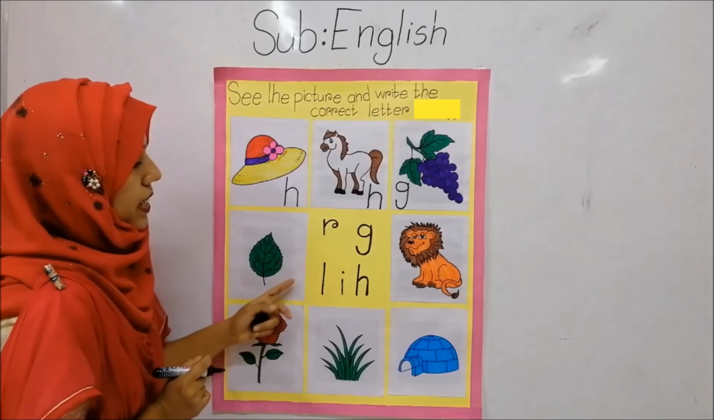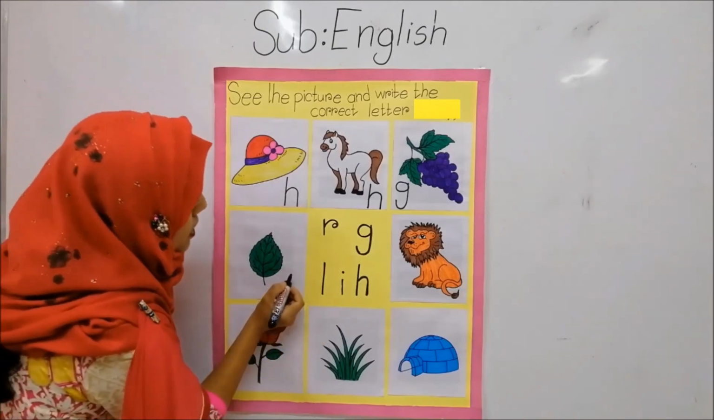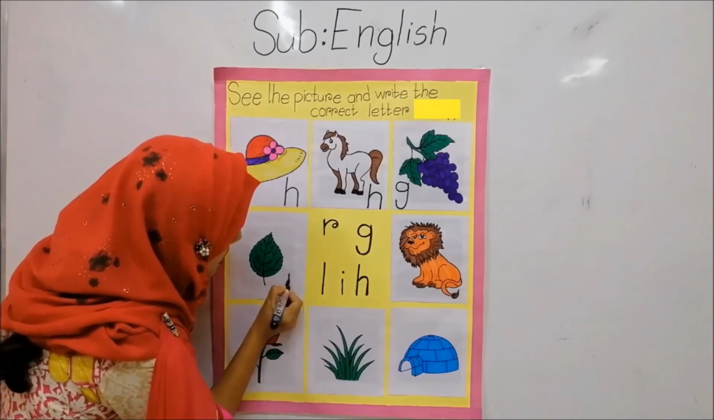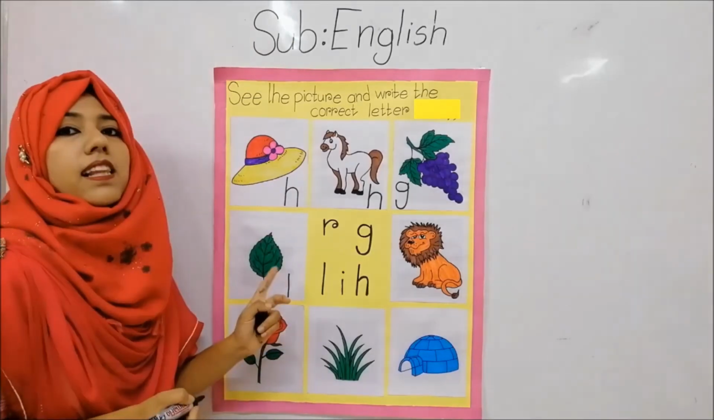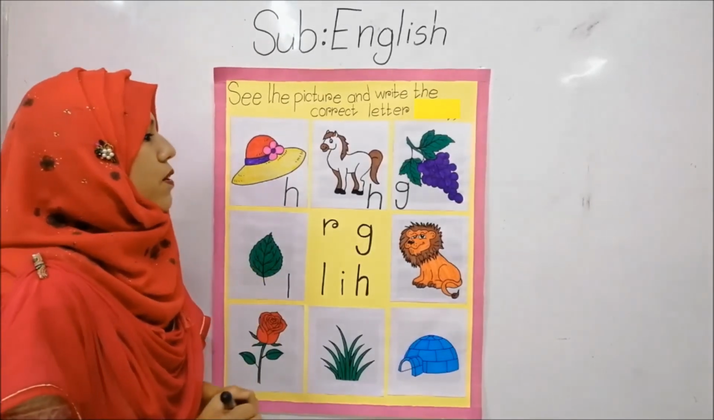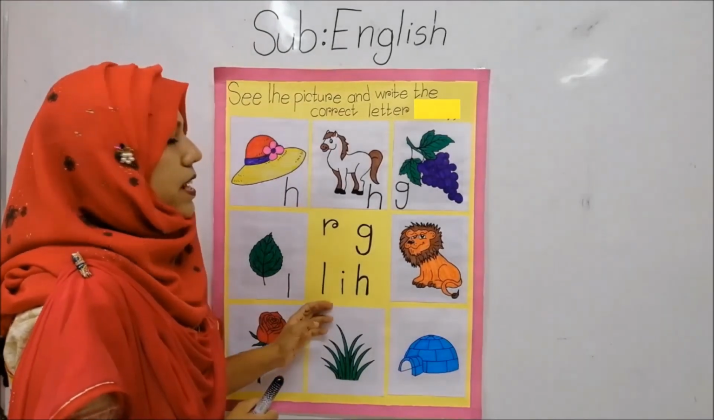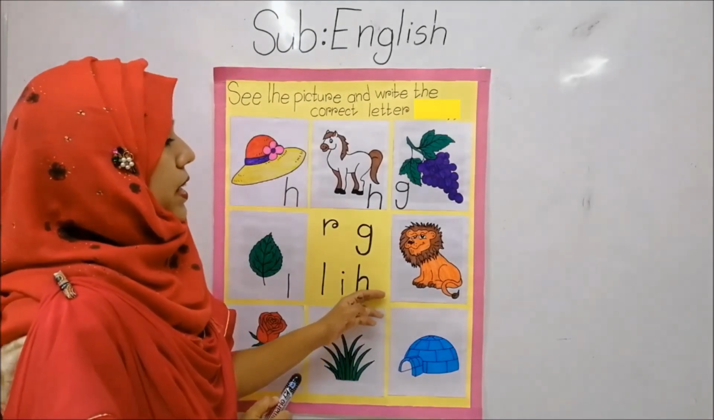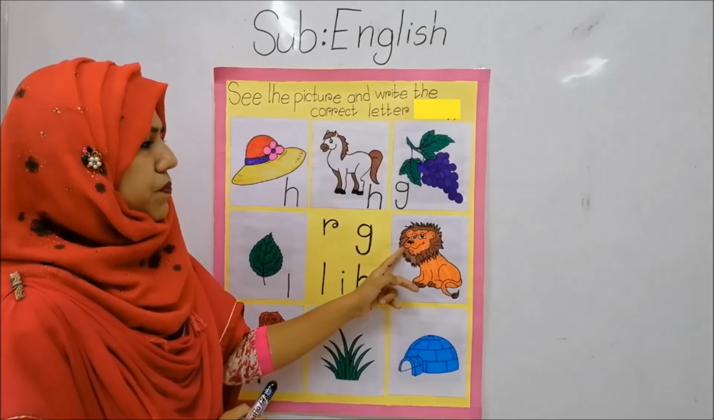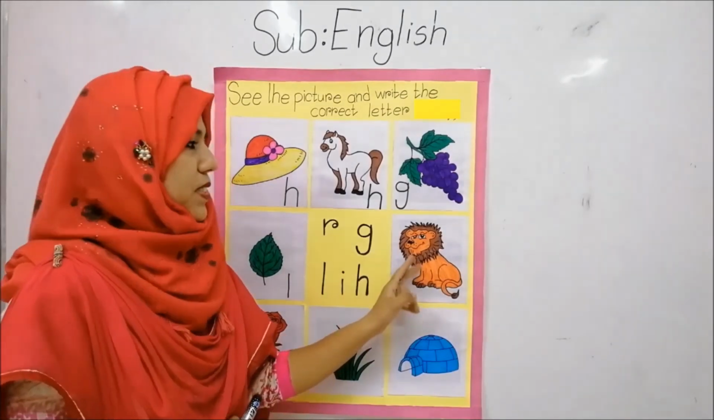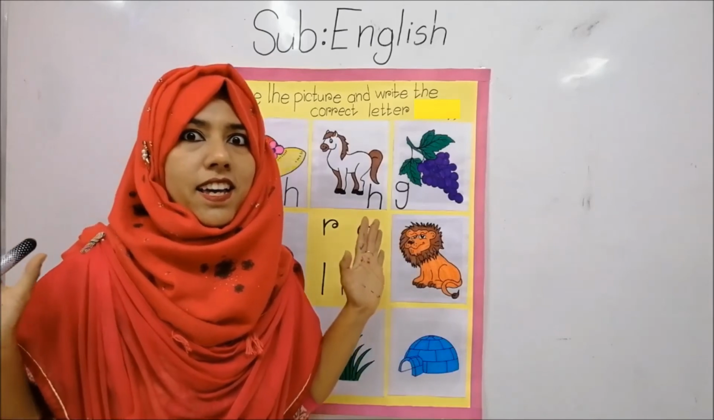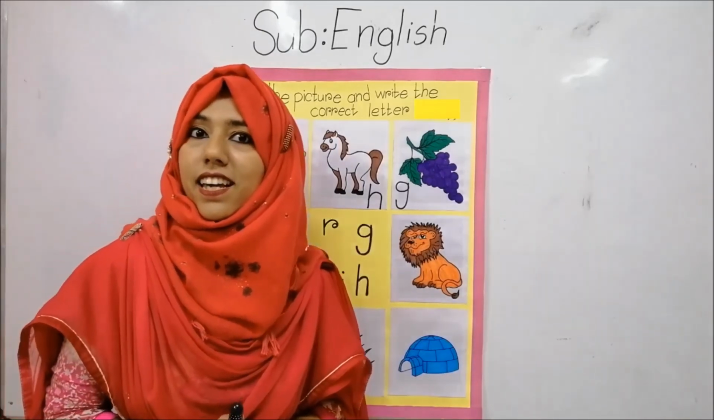How can we write L? Standing stick, right? So we will write here standing stick. This is letter L. Leaf. So interesting, right? Students, are you enjoying? Okay, now look here. What is it? Can you say? This is lion.